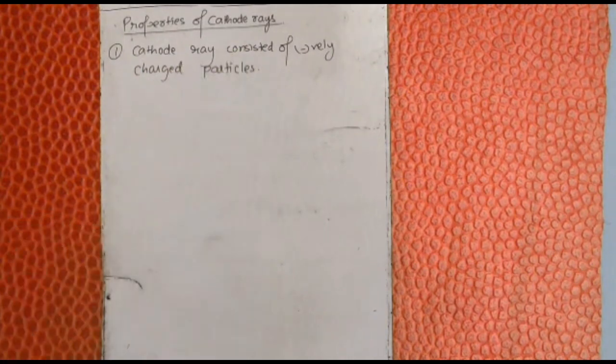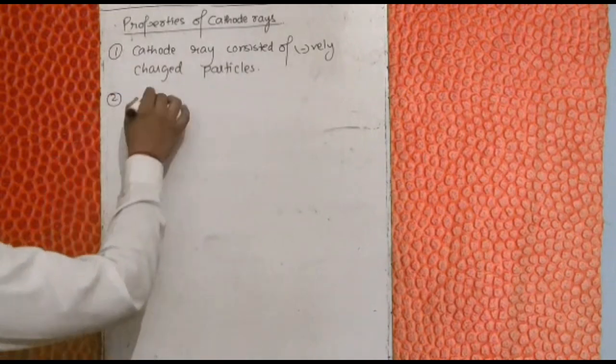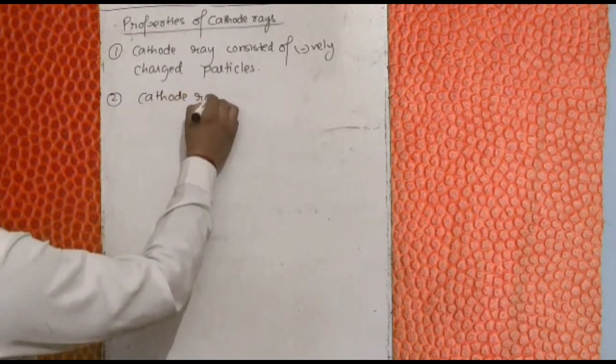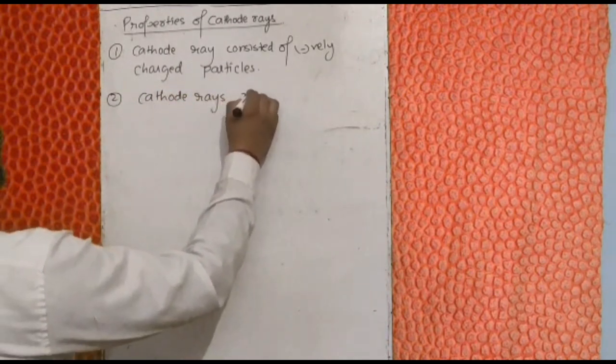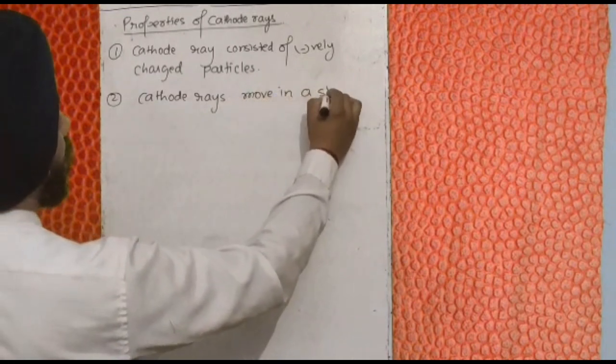Second, cathode rays move in a straight line.